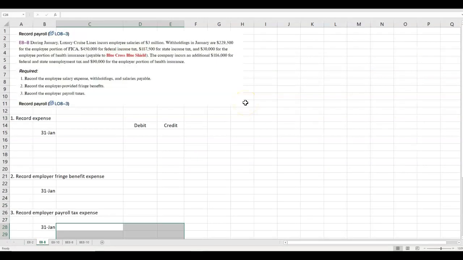Payroll is probably one of the most common current liabilities for companies. Let's just talk for a minute about payroll. So when you get a paycheck, your paycheck has gross wages. That's what you earned per hour times the number of hours you worked. So say you earn $100. You don't bring $100 home. You bring something less than $100 home because taxes are withheld from it.